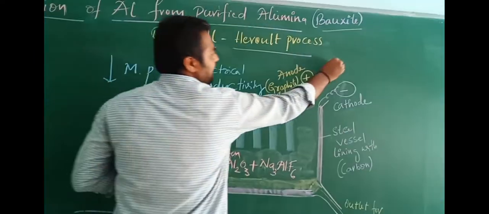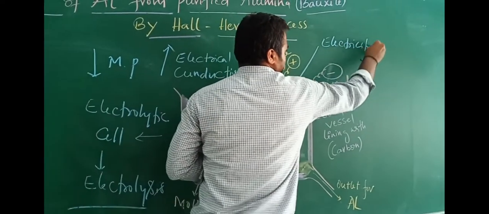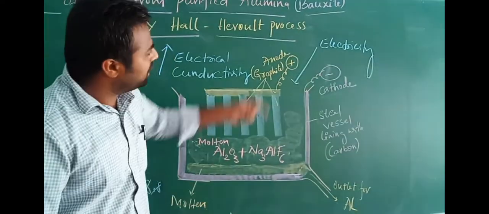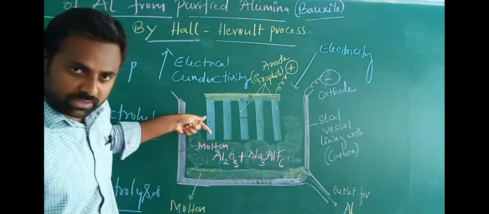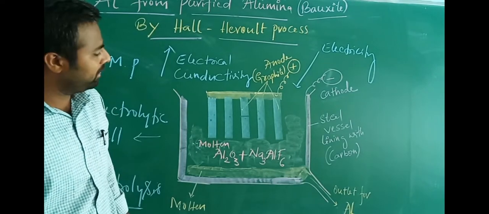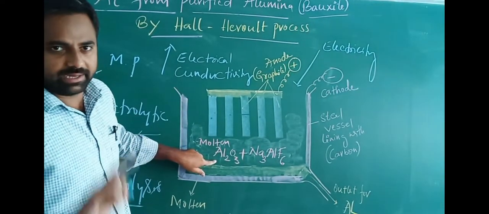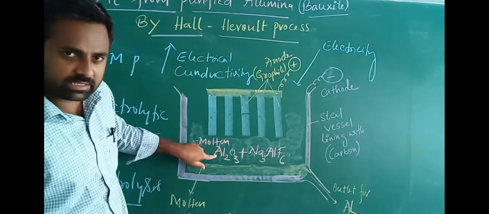Now, on passing electricity from the external source through these terminals to this electrolytic cell, the process of electrolysis will start.